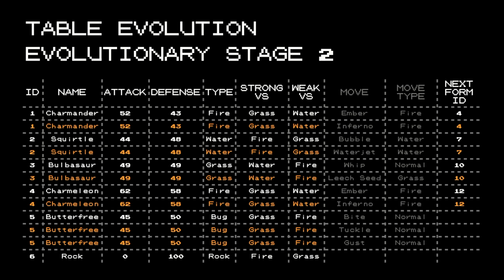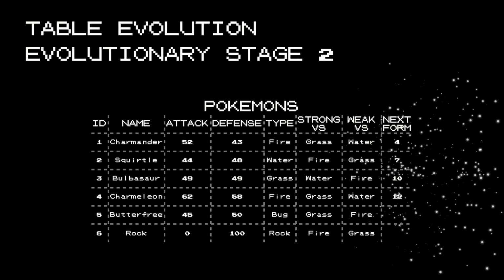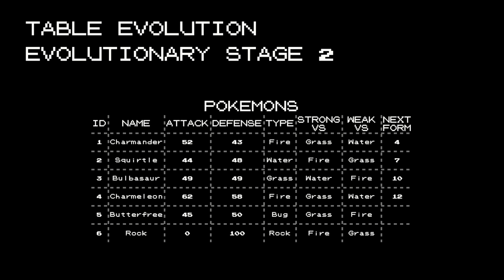And we can see that here we ended up with a lot of duplicates, which we can safely delete, because they're not adding any value to our table. So yeah, let's get rid of it. Let's clean it up, remove all the gray stuff. And our Pokemon table looks like this.